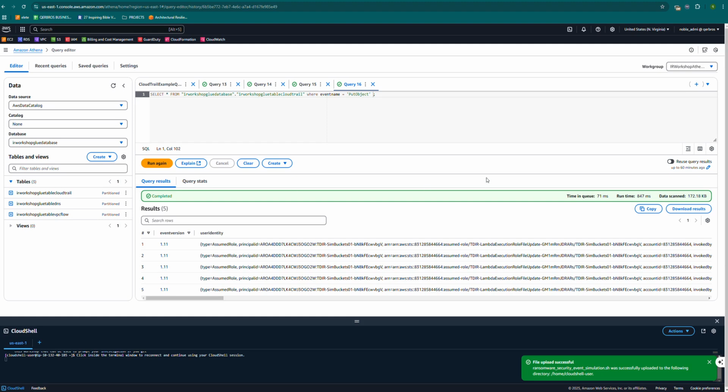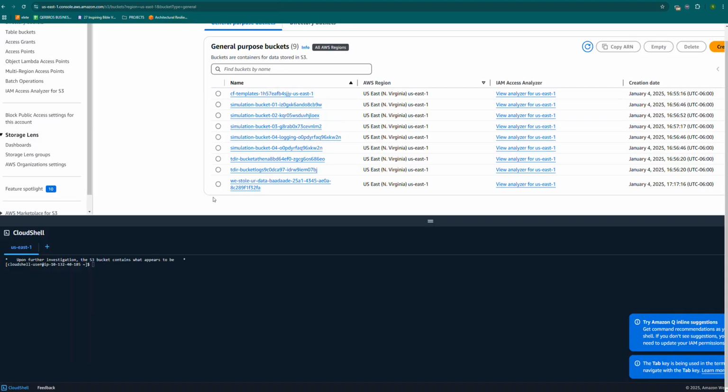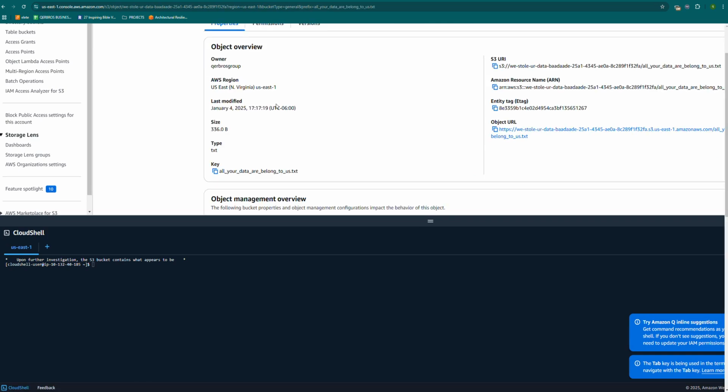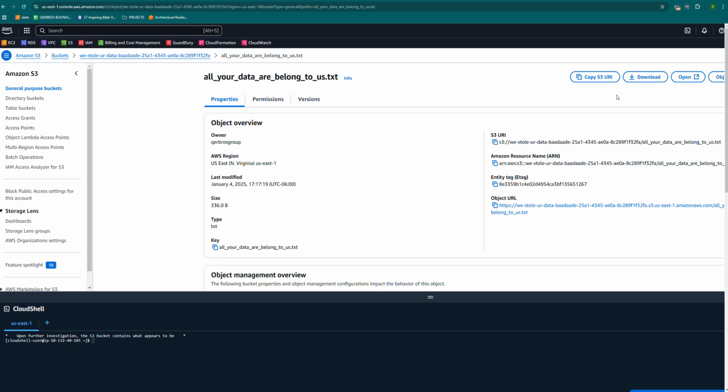So first and foremost, you want to find out what the ransom note was. There should be a ransom note located in a bucket, and you have to identify that bucket. So this is the bucket. Of course, it's not advisable that you open such a file in your environment. So what we do is, I'm going to download this and then open it.